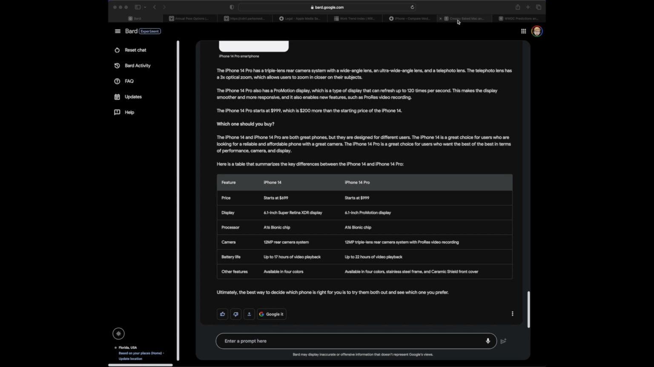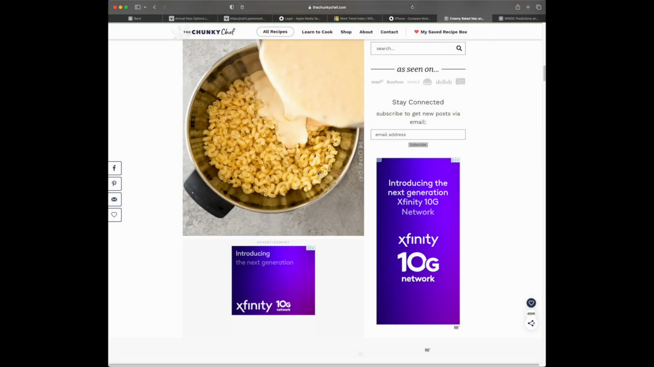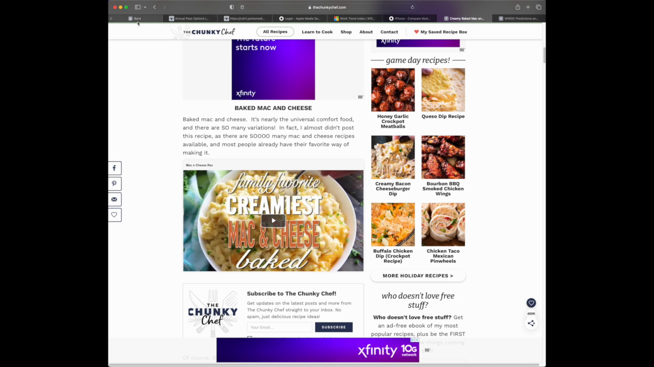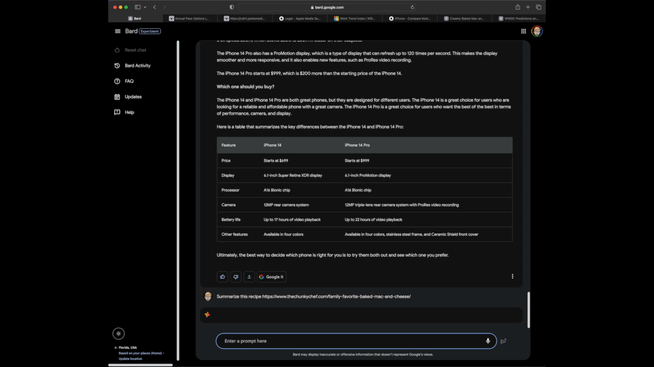So I'm not a cook, but one thing I know is that when people try to get recipes and stuff like that, they're going to sites that have all kinds of ads and things popping up, and it's just crazy. So all they want is just the recipe. So what I'm going to do is ask Bard to summarize the recipe on that page, and I've posted the link in there. So let's see how it handles a recipe.